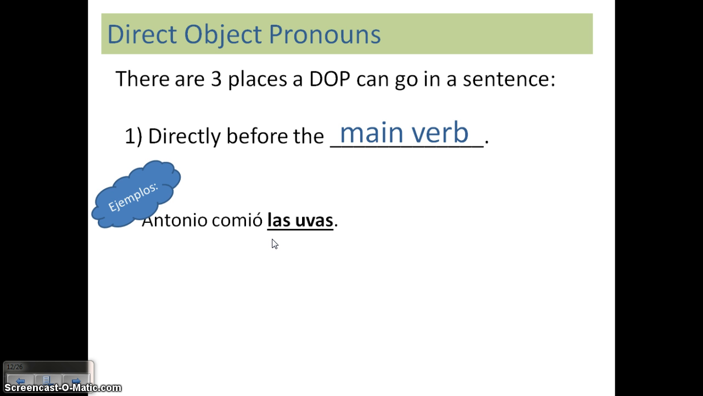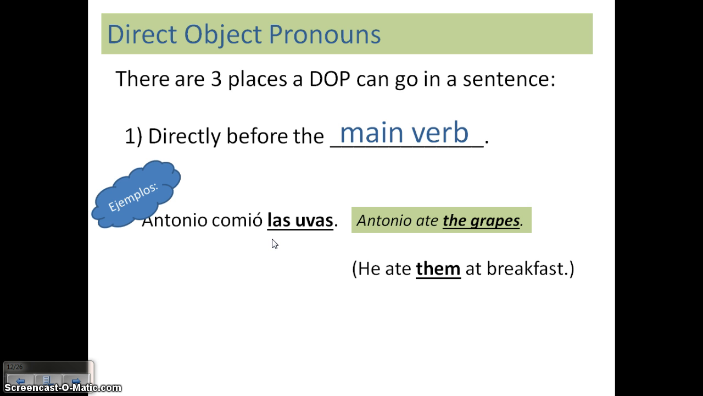Por ejemplo, here's an example of how a direct object works. Antonio comió las uvas. Antonio is my subject. My verb, comió. What was actually eaten? Las uvas, that's my direct object. Okay, now I'm going to replace my direct object with a direct object pronoun. He ate them at breakfast. Antonio las comió en el desayuno. So once again, my subject is still Antonio. My verb is still comió. I'm replacing las uvas with las, and I'm going to put it directly before the main verb, which is comió.